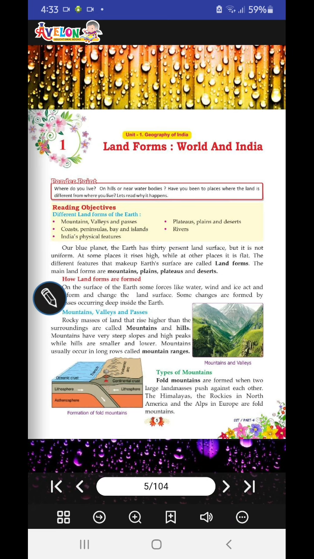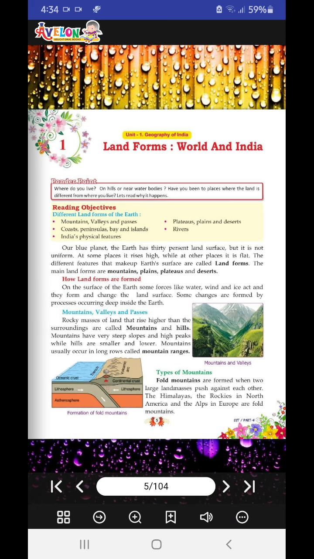So landforms of world and India. Our blue planet, the Earth, has 30% land surface, but it is not uniform. At some places it rises high, while at other places it is flat. The different features that make up Earth's surface are called landforms. The main landforms are mountains, plains, plateaus, and deserts.